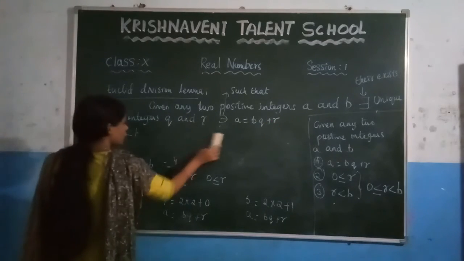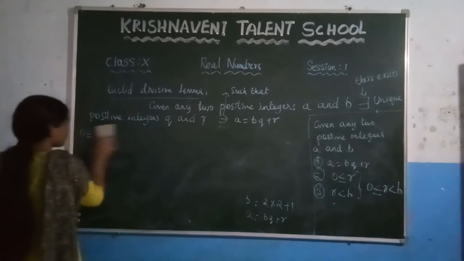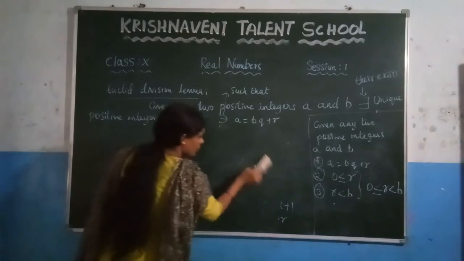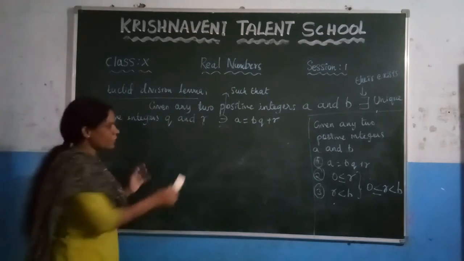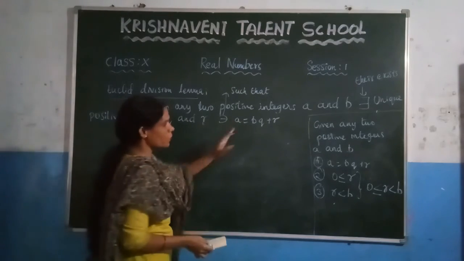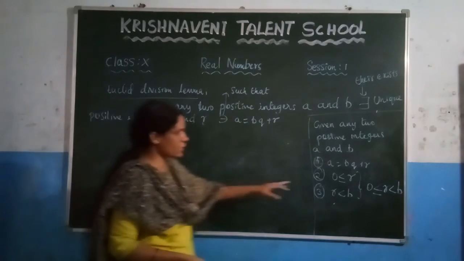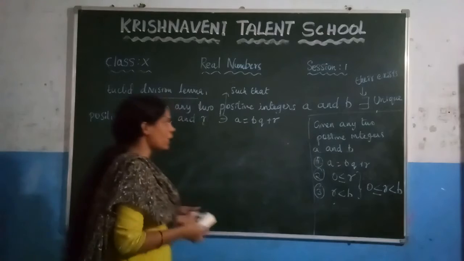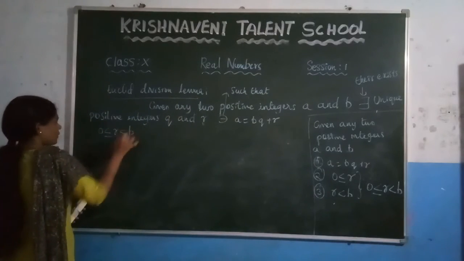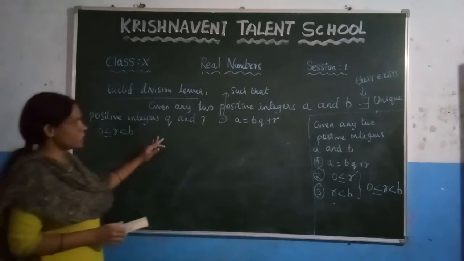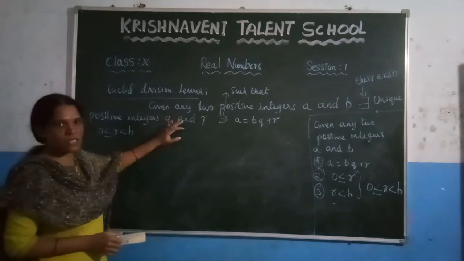So if you consider any two positive integers, based on the divisibility rule, there exist unique positive integers q and r such that we have written a is equal to bq plus r. And what is the condition here? 0 less than or equal to r less than b. So this lemma we call Euclid's division lemma.